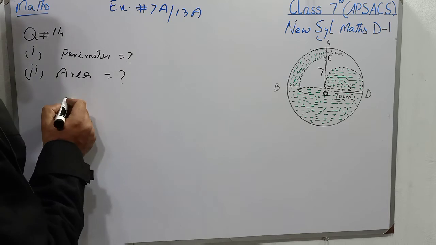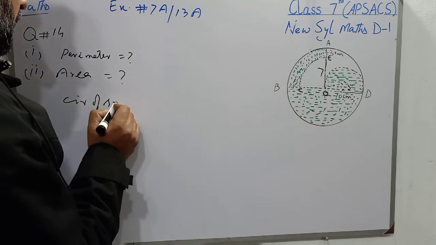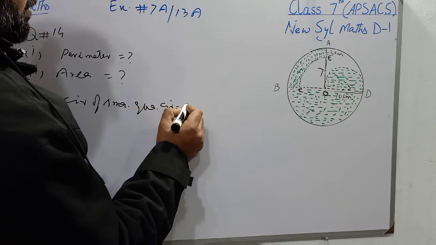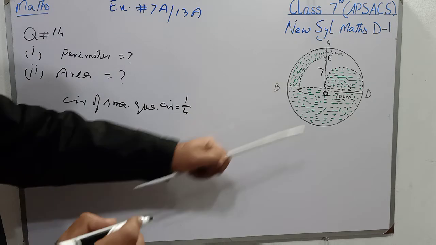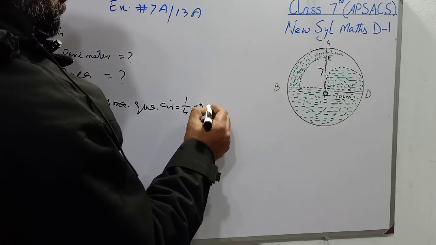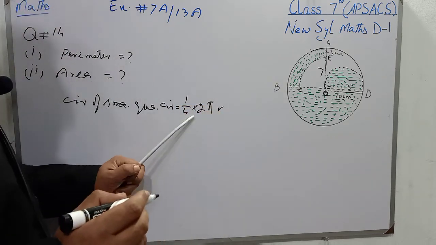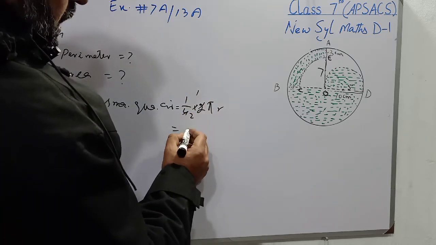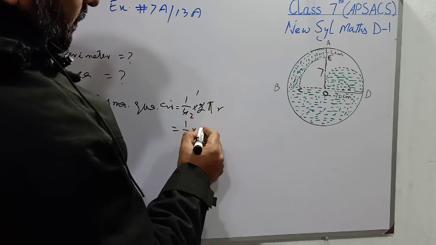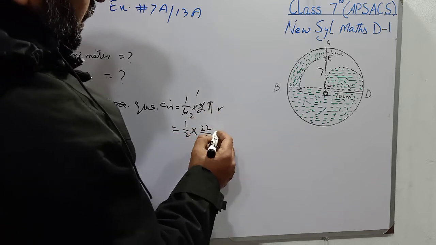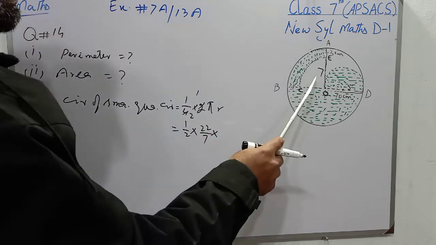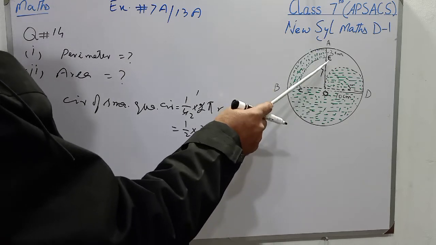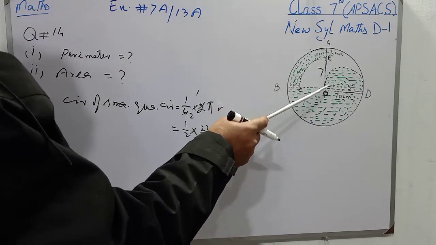Now students, I will write circumference of small quarter circle, that will be equal to 1 over 4 for quarter multiplied by 2 pi r, and it is the formula of the circumference of the circle. 2 1s are 2, 2 2s are 4 and it will be 1 over 2 multiplied by the value of pi, 22 over 7, multiplied by, students, radius for this quarter circle will be 7 because OA is 10 and EA is 3.